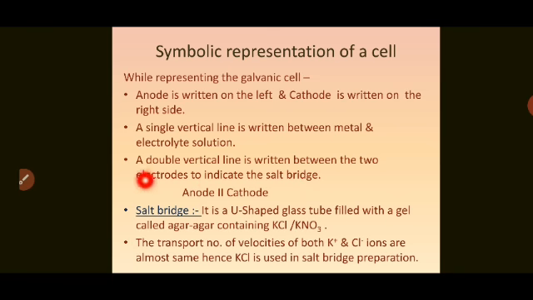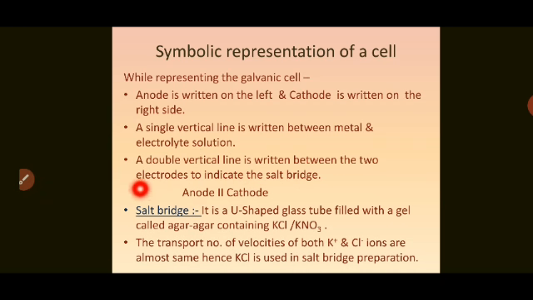Now what is salt bridge? We have already seen how it is put in the two solutions. It is a U-shaped glass tube with a gel called agar-agar containing KCl or KNO3. Here the electrolyte which is used should consist of ions, and these ions should not get mixed or react with the electrolytes used in the cell.